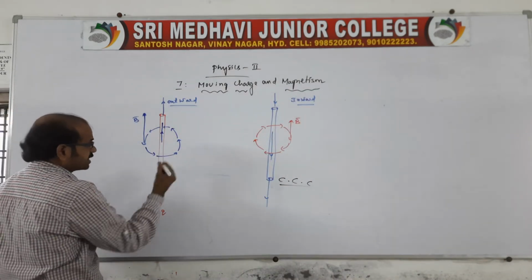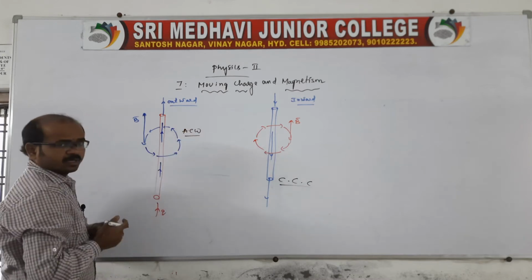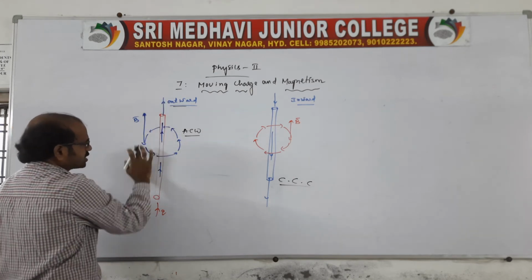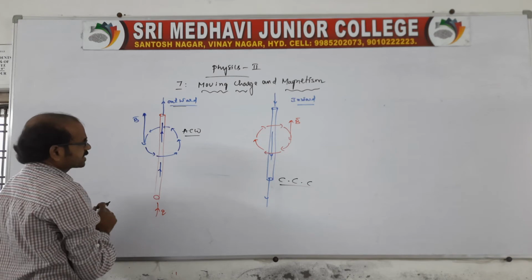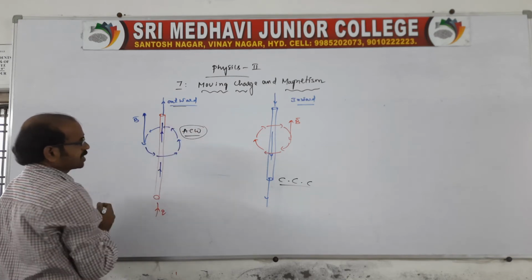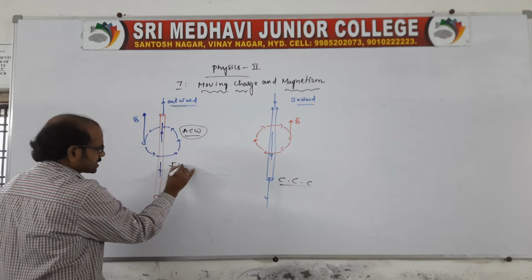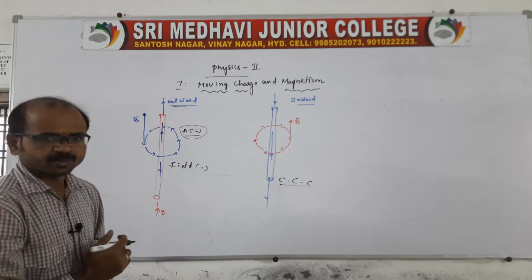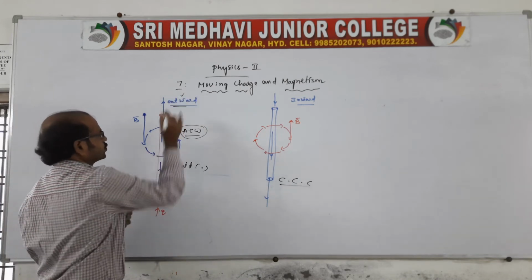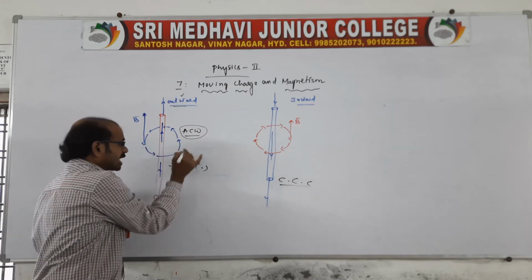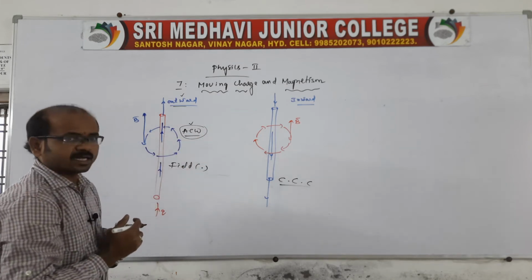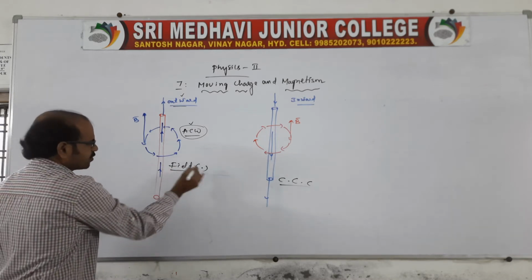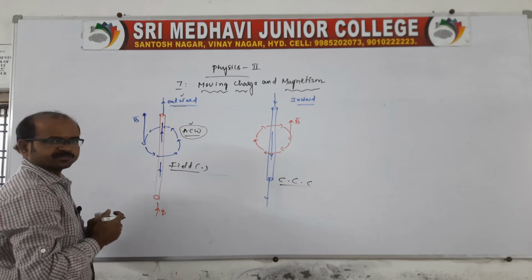The direction of magnetic field is anti-clockwise, ACW. When the direction of current is outward, the field created around the conductor is in the anti-clockwise direction. We can call it a dot field. Dot means the direction of current is outward, and the magnetic field direction is anti-clockwise. Of course we may get the cross also, but the majority will be dot only. This is very, very important.